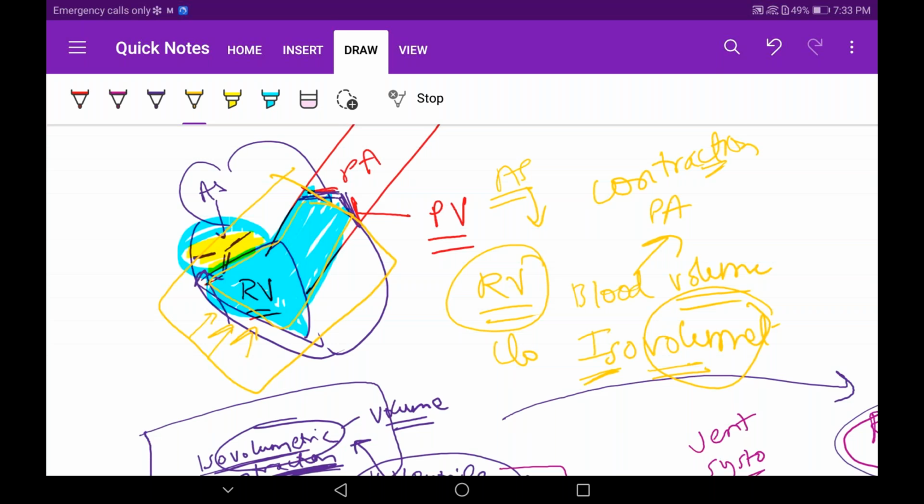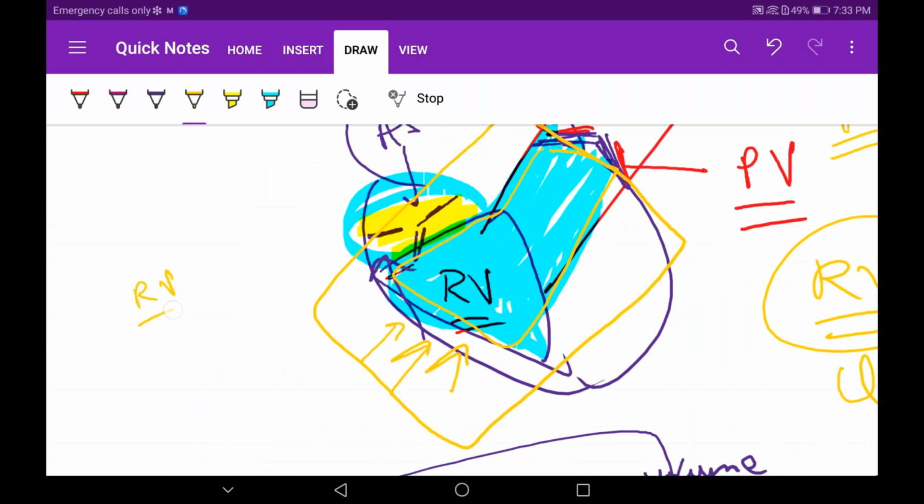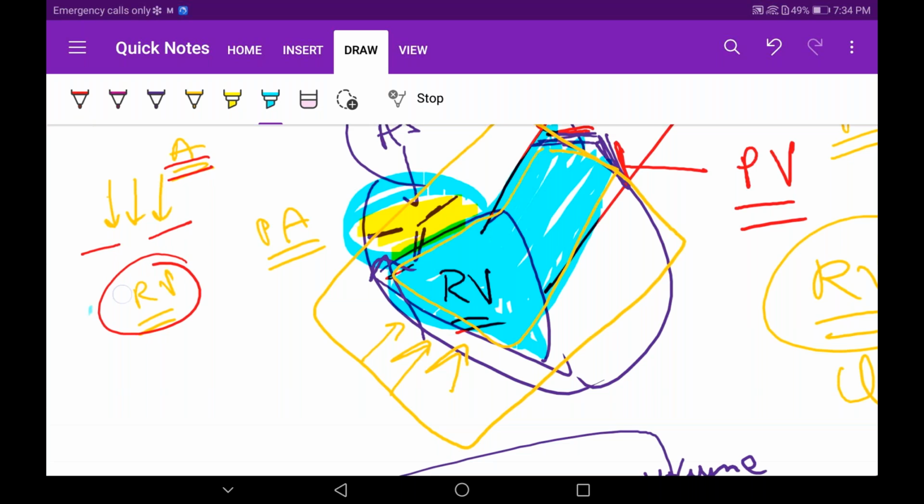How does blood enter into the pulmonary artery from the right ventricle, because pressure is less in the ventricle than the pulmonary artery? Then how? Yeah, I already explained it, right? So now, the right ventricle and pulmonary artery are present. Blood entered from the atria. Okay, understood this? Tricuspid closed. Now the amount of blood is this much, for example. Now it is also connected with the pulmonary artery. But what did I tell?